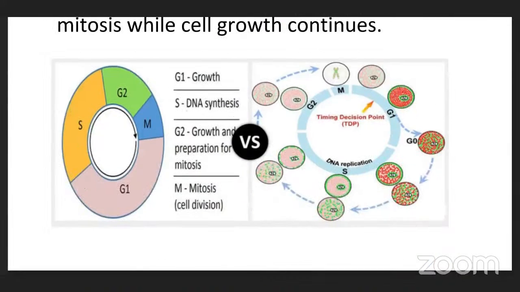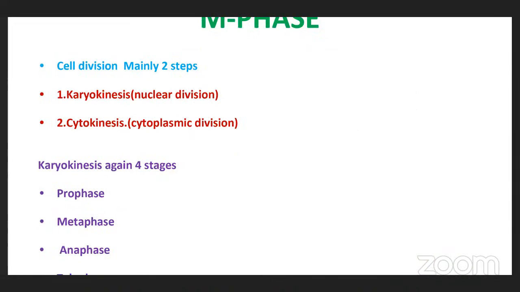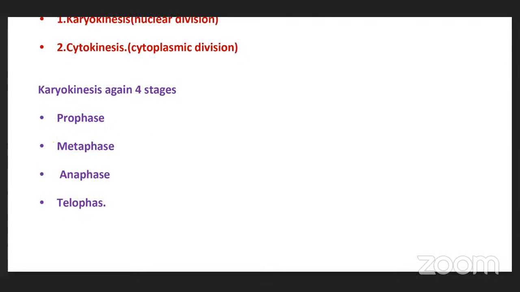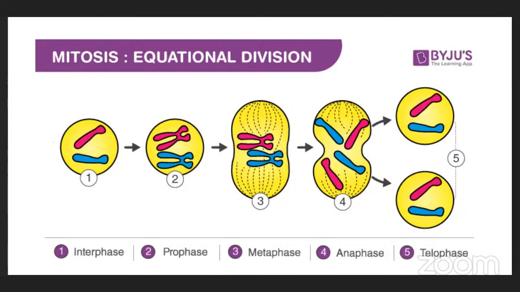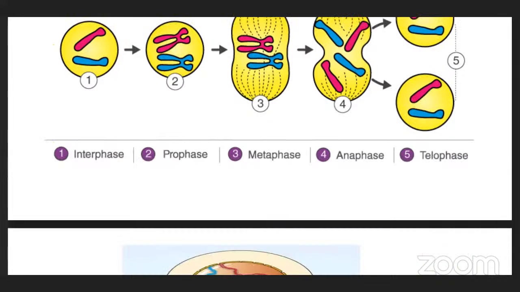So M phase is mainly karyokinesis and cytokinesis. Karyokinesis means nuclear division. Cytokinesis means cytoplasmic division. Karyokinesis is again categorized into 4 substages: prophase, metaphase, anaphase, and telophase. This is mitotic division, mitosis. This is equational division because the daughter cells are similar to the parent cell.